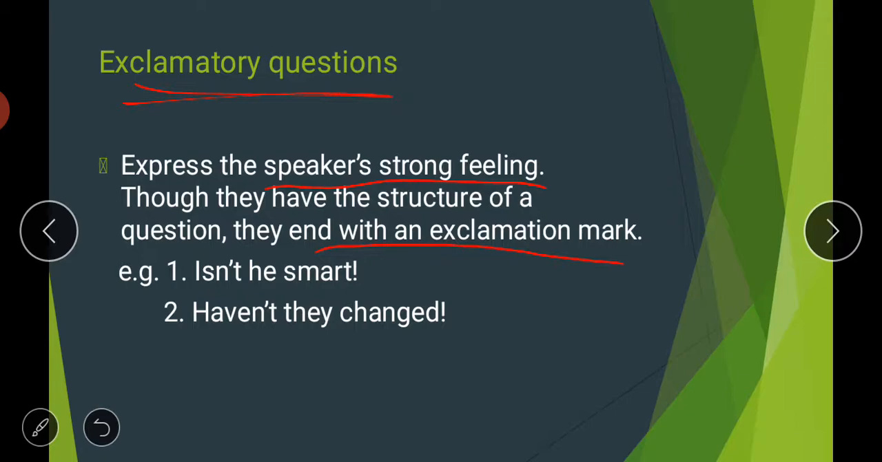Isn't he smart! For example, if I am asking my friend's opinion regarding any person, I say, isn't he smart! Then: haven't they changed! These are actually questions beginning with helping verbs, but we end them with an exclamation mark. So these are your exclamatory questions.